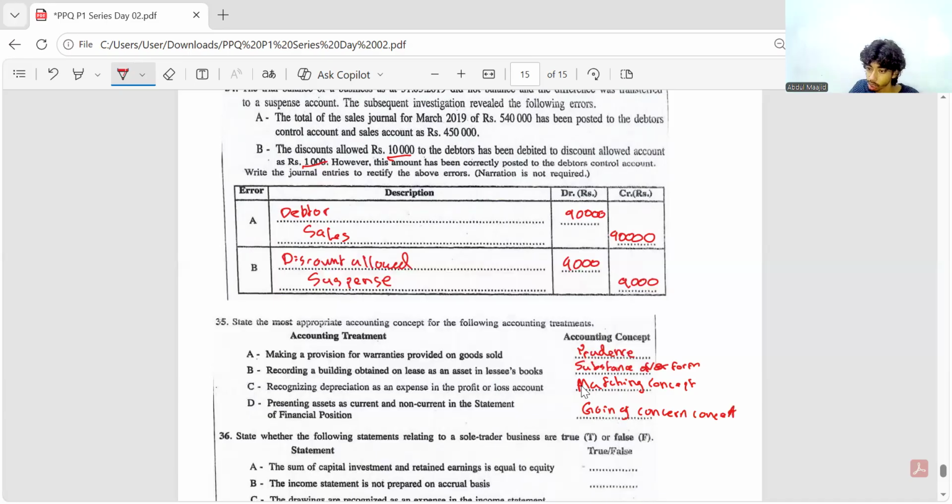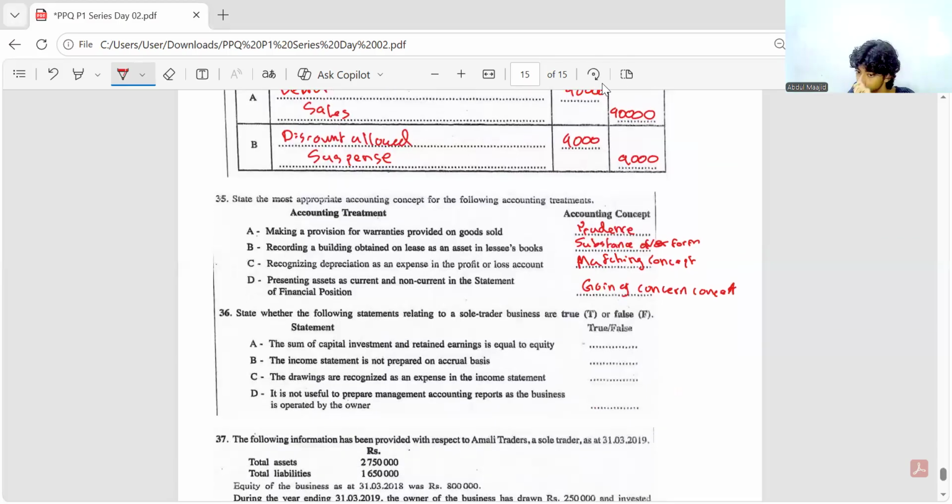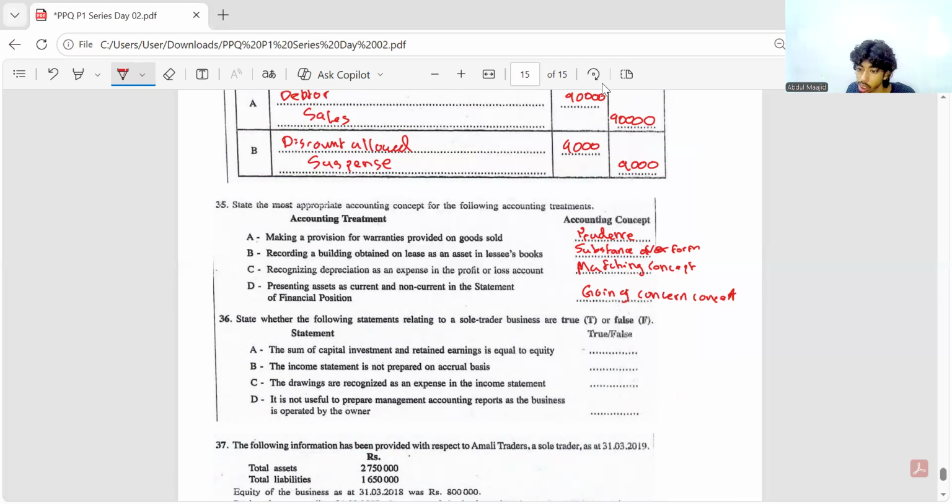Then 36. State whether the following statements relating to a sole trader business are true or false. The sum of capital invested and retained earnings is equal to equity. True or false? That is true. Equity has two parts called capital and retained earnings. That is true.